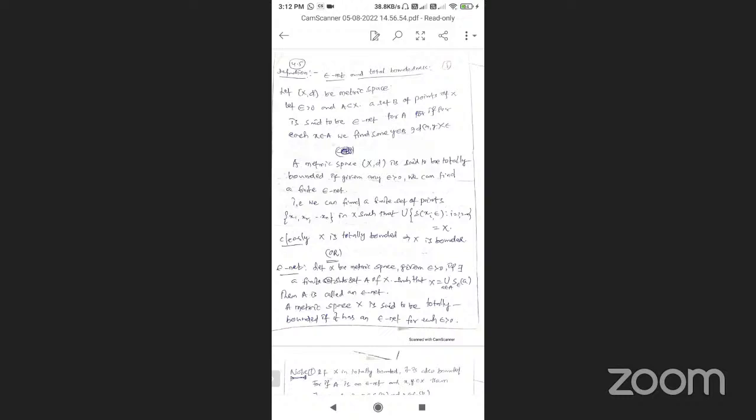Page number 44. Totally bounded set. So for the totally bounded set we have the definition, and the theorem statement is on that page.